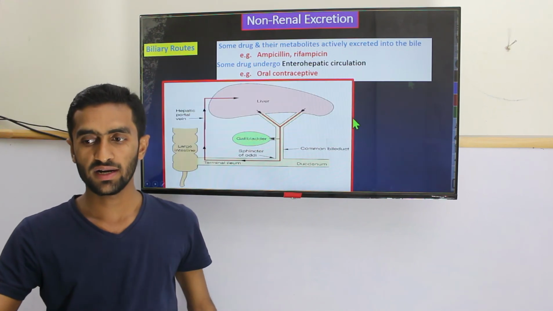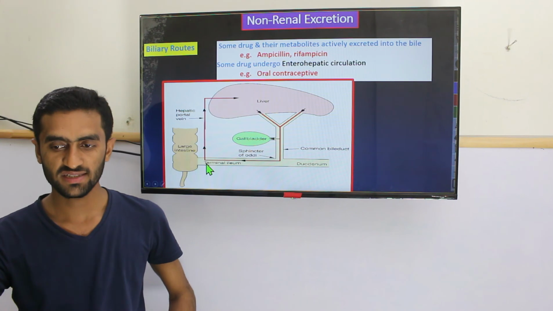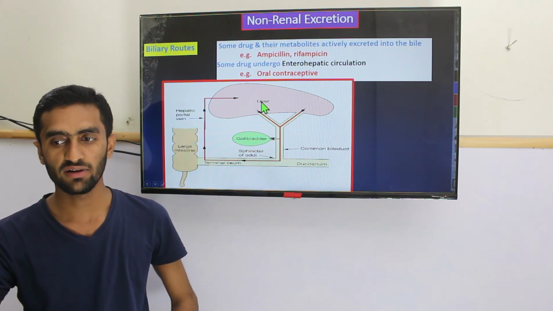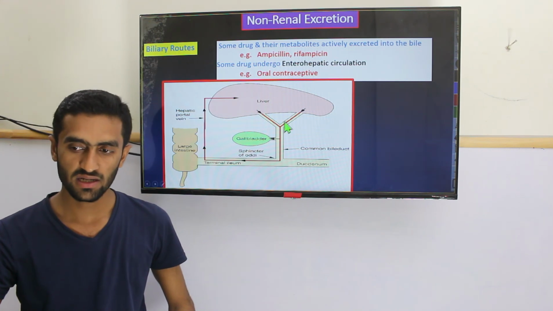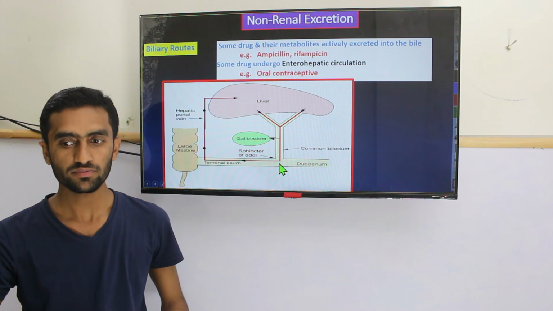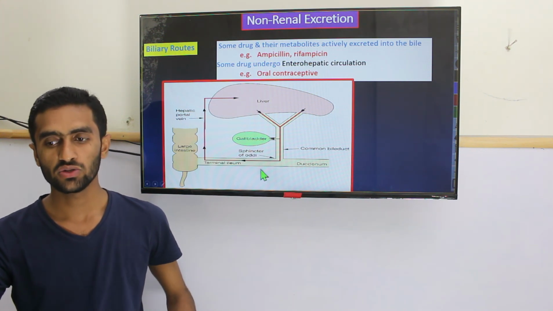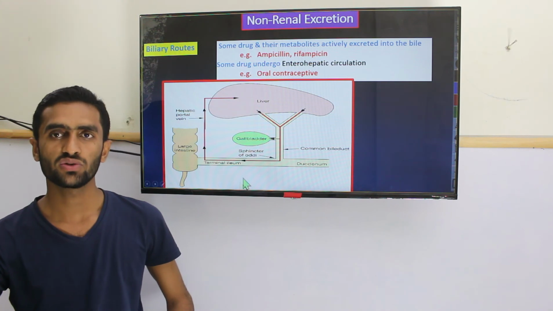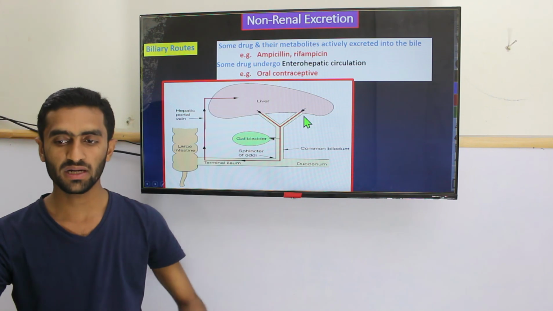So if you look here, your drug is first absorbed and goes to the liver, where it is first metabolized. After this, the drug comes out by the biliary route and again comes back to the duodenum. Here it was conjugated by the liver through metabolism.